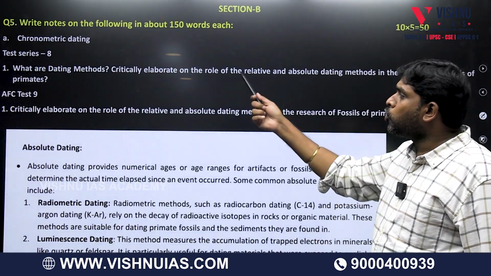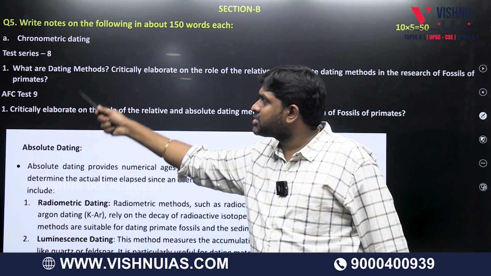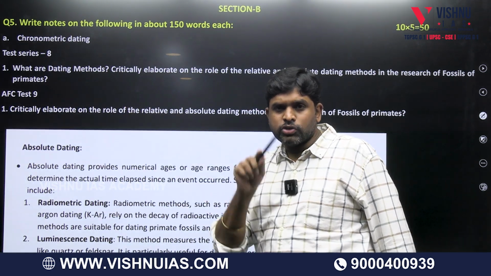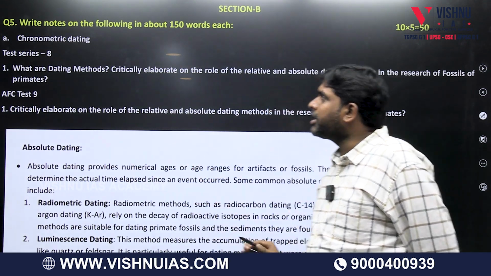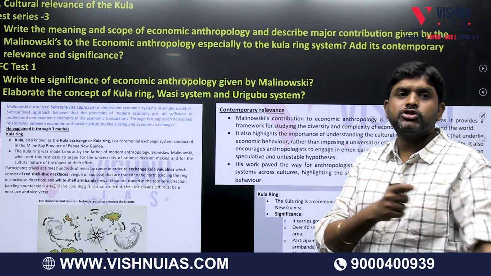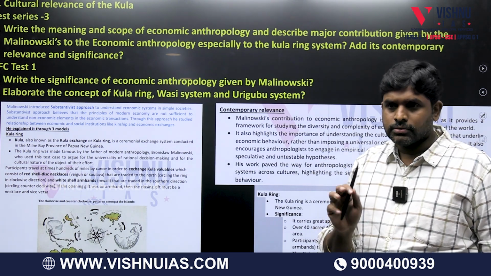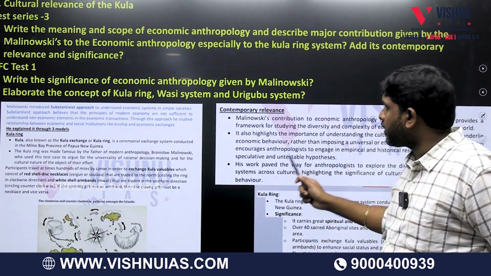Write a note on chronometric dating method, absolute dating method. Chronometric dating method, test series 9, AFC test 9. In our notes also it is very clearly mentioned in the first line that absolute dating method is called chronometric dating method. Most of 50% of the people do not know that absolute dating method is not collaring. Collaring we discussed properly.